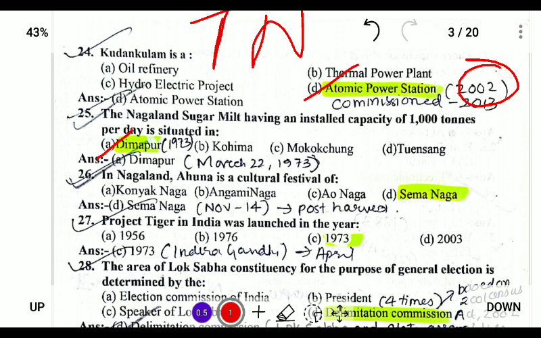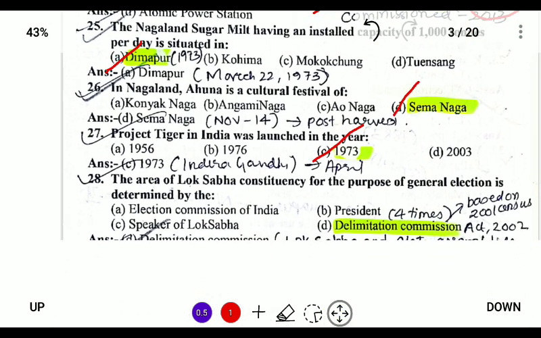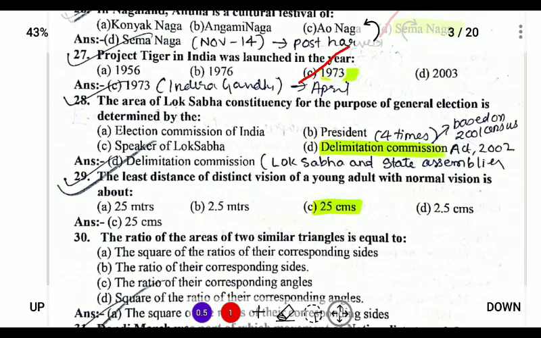Next, in Nagaland, Ahuna is a cultural festival of the Sema Nagas, and it is celebrated on November 14, and it is a post-harvest festival. Project Tiger was announced in 1973, and it was under the prime ministership of Mrs. Indira Gandhi. Next, the area of Lok Sabha constituency for the purpose of general election is determined by the Delimitation